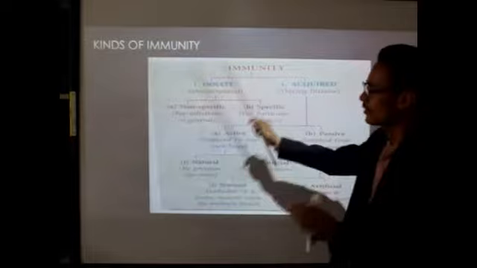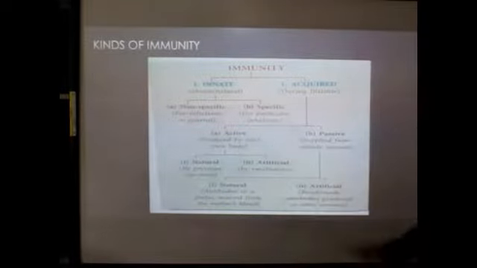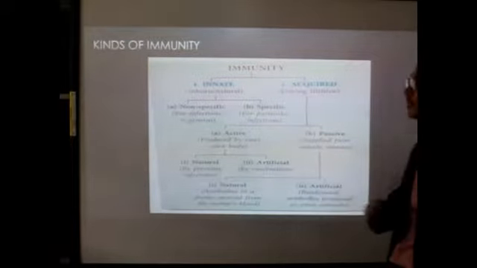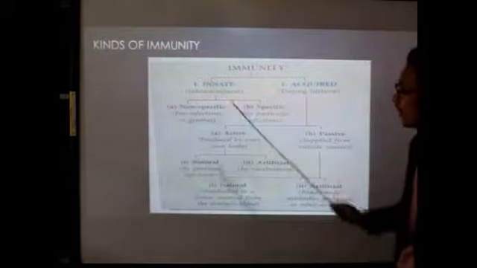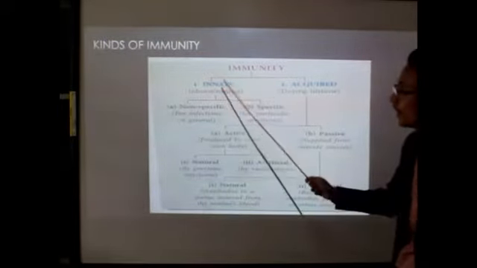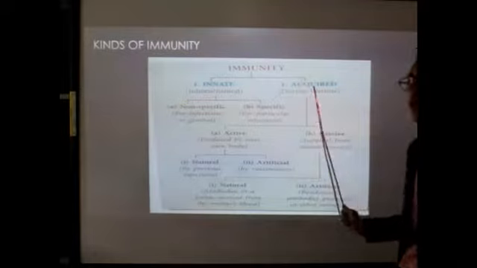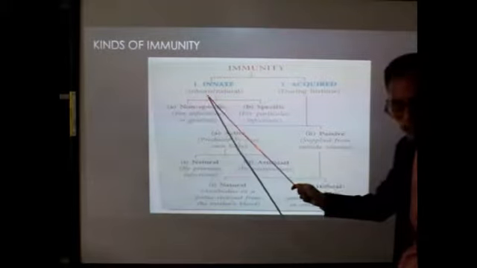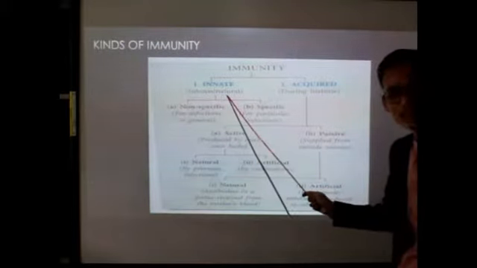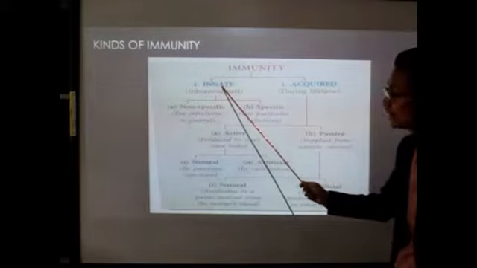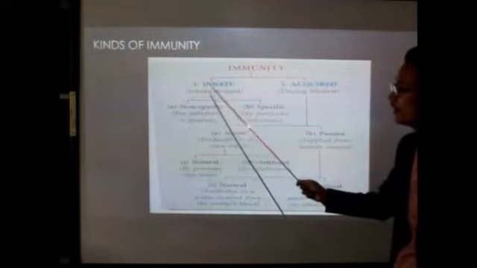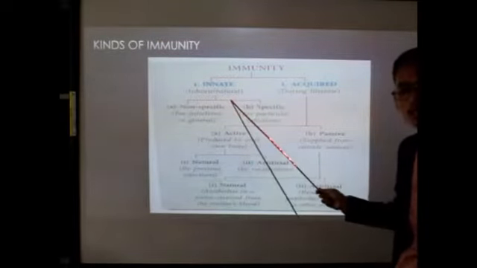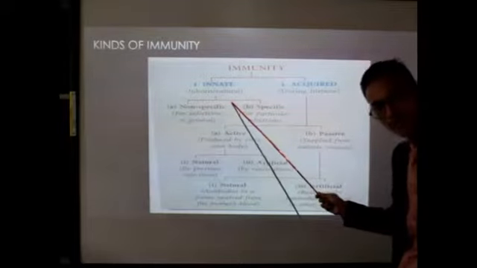So let's begin with the kinds of immunity. There are two types of immunity. You have to be very careful. I have taken this from the book so that it will be easier for you to go through it. There are two types of immunity, innate immunity and acquired immunity. Now innate immunity is also called inborn immunity or natural immunity. So one more time, innate immunity is also called inborn immunity or natural immunity. That means innate immunity is present in an individual from the time of birth. Clear?